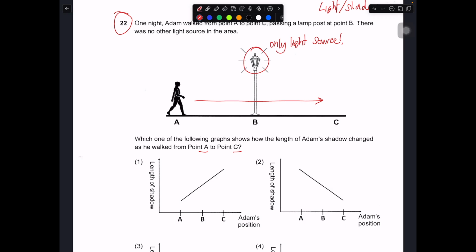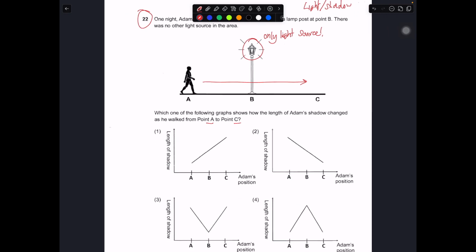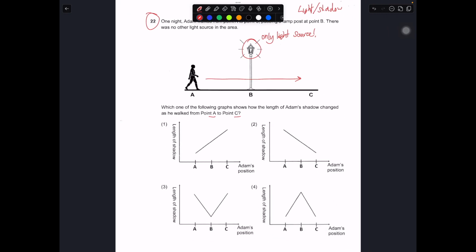If you want to clearly know how the shadow will change, we have to draw lines. At this point, for A, let me briefly draw the shadow.